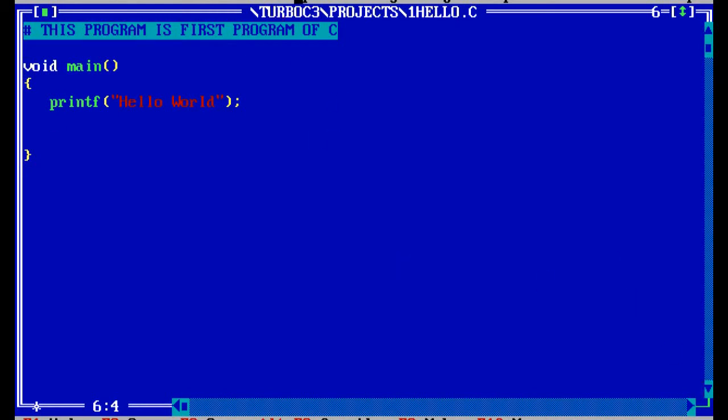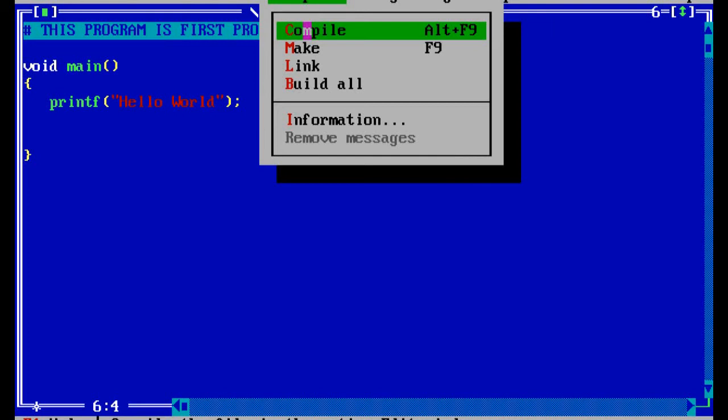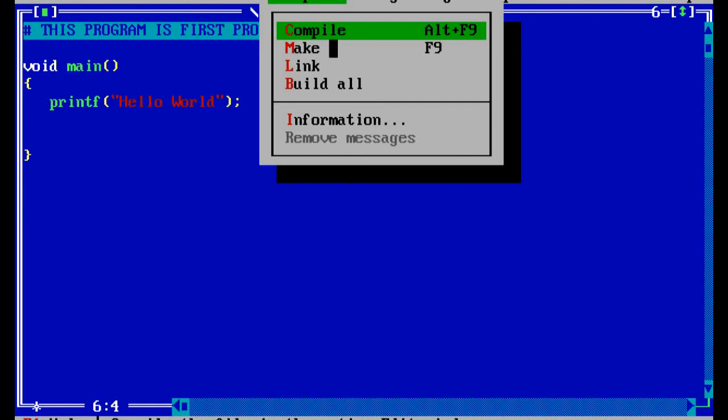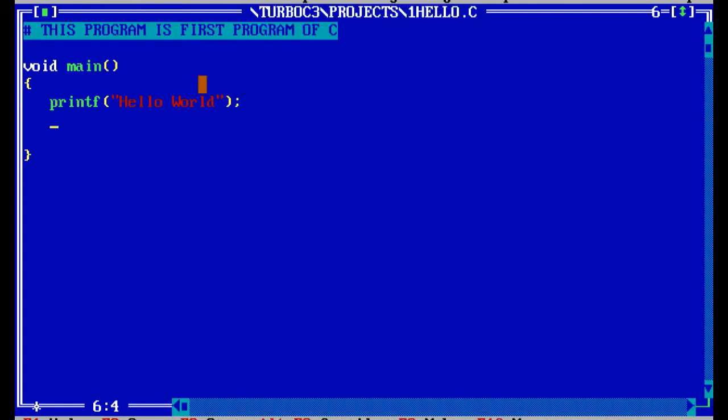For compiling we are using Alt F9, and for running we are using Control F9. So I will use the shortcut keys. You can click over here on Compile, or you can use the button Alt plus F9. And after that, to run, you can use Control plus F9. So I'm using Alt F9.